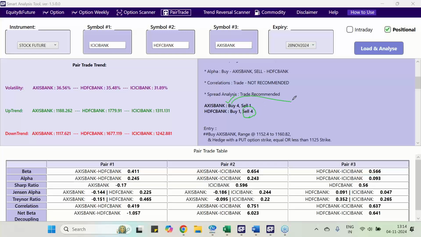So you have to buy Axis and sell HDFC, same value. If the contract value is 1 lakh here, you have to sell 1 lakh there. Based on that, you have to adjust your lots.